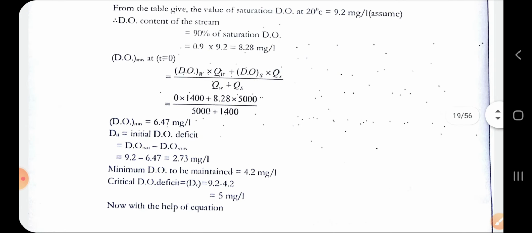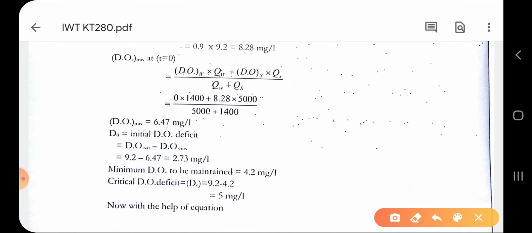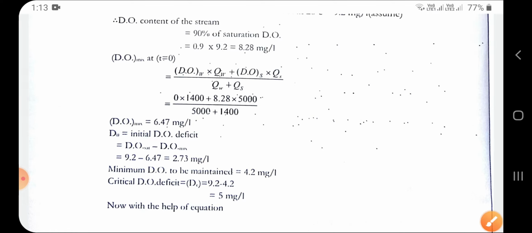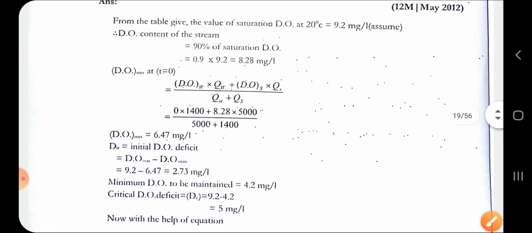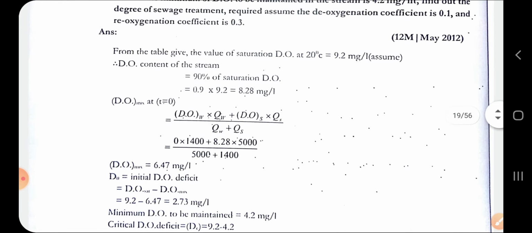Now DO at t equal to 0, correct? This is the formula which we will be using, and on the basis of that formula we have substituted the values. DO of water into discharge of water plus DO of saturated into discharge of saturated.